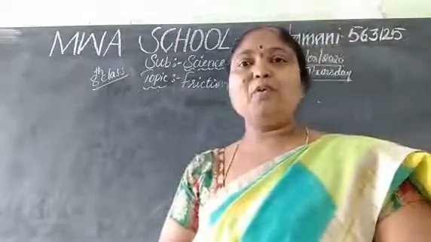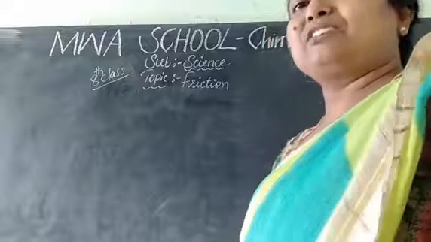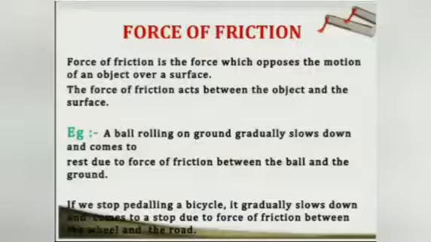Let me see a few examples for this friction. Force of friction is the force which opposes the motion of an object over a surface. So the force of friction acts between the object and the surface. How is friction going to act? Here we need the object and also the surface. That means two things are needed.